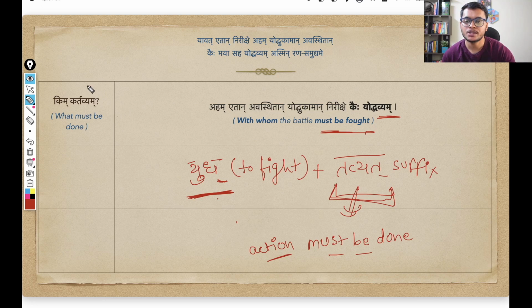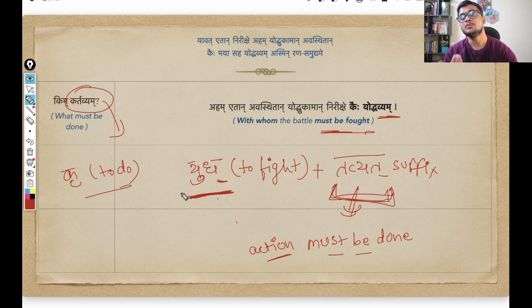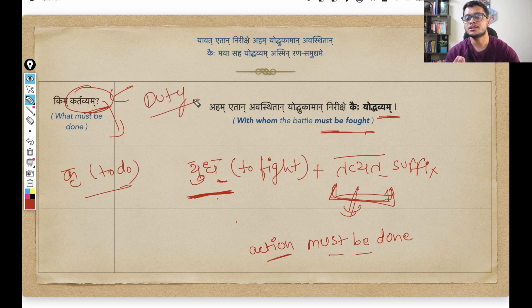And similarly, if we see this particular word kartavyam, this comes from the root kri. Kri means to do some work, to do. And when we modify this kri using the same pratyay, tavyat, the meaning becomes that which must be done. And the modified verb becomes kartavyam. And this is again a very common word in Sanskrit. In English, this particular word translates as duty.